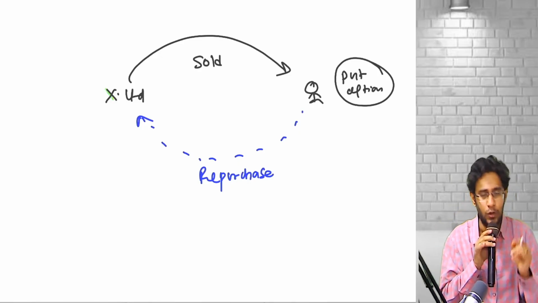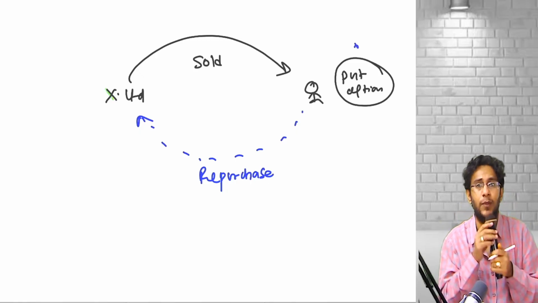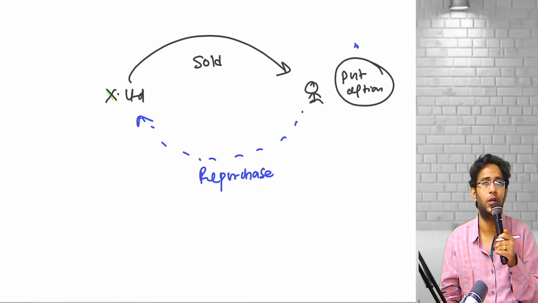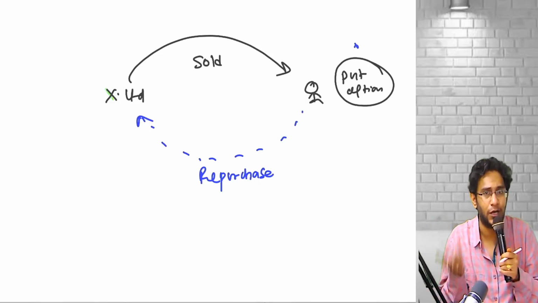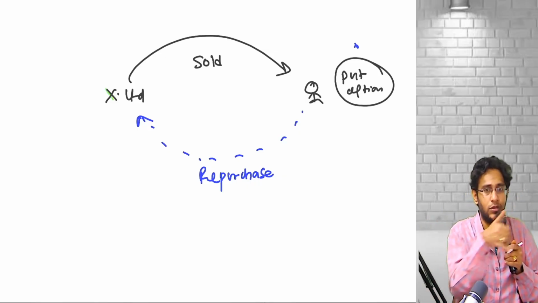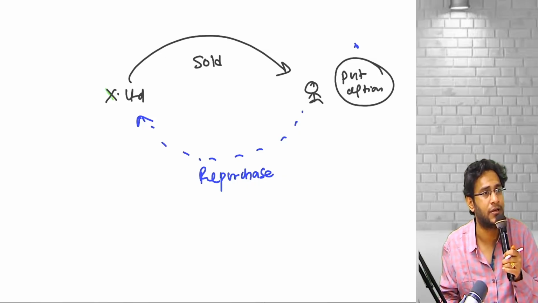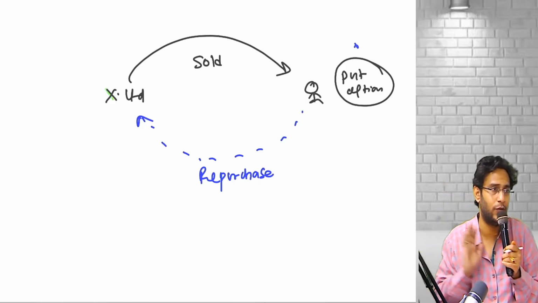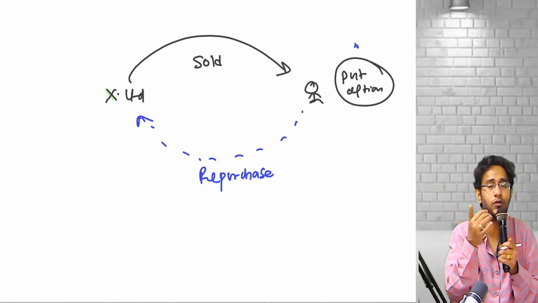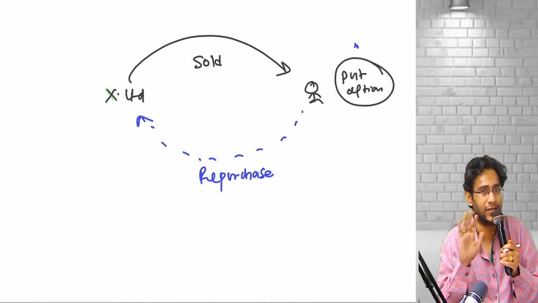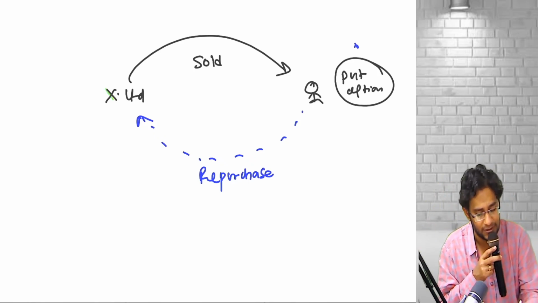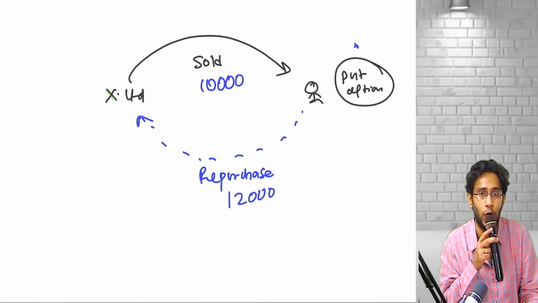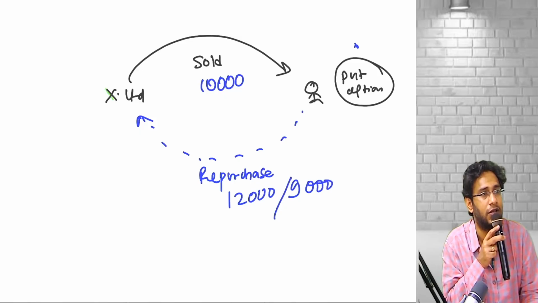Only thing is you have to check whether the put is likely to be exercised or not. If put is likely to be exercised, then only the goods will come back. If put is not likely to be exercised, goods are not going to come back. In that case, happily recognize the full amount as revenue. If put is likely to be exercised, then goods are going to come back, so sale is not there. Then what is there? That depends on the amount. 12,000 if it is there, loan. 9,000 if it is there, lease.